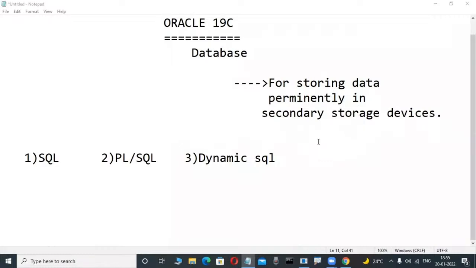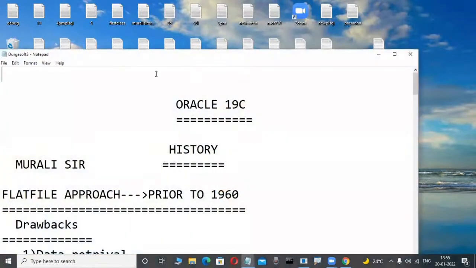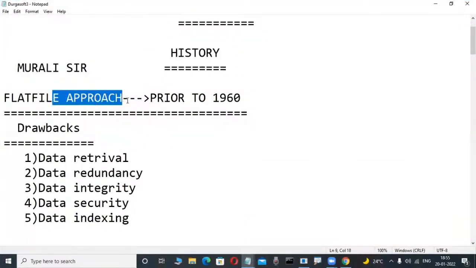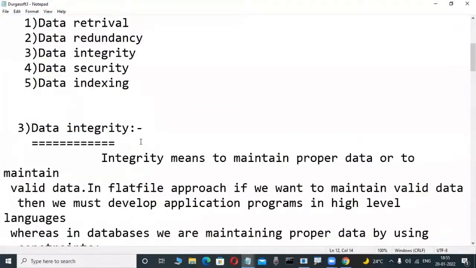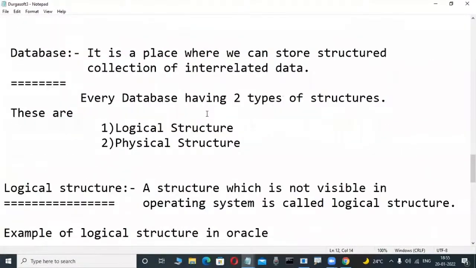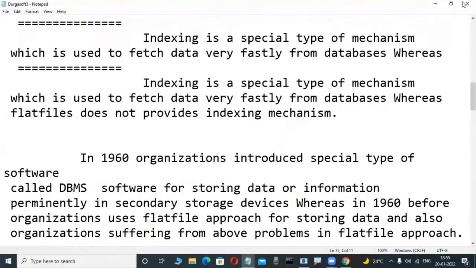In this course, we are covering SQL, PL/SQL, and dynamic SQL along with this. One of these days, history also we are telling. In the olden days the flat file approach was there. What are the drawbacks, we learn in the middle of the course. Then what is a database, what is DBMS, RDBMS, what are the differences. These are all the things we are learning one of these days.